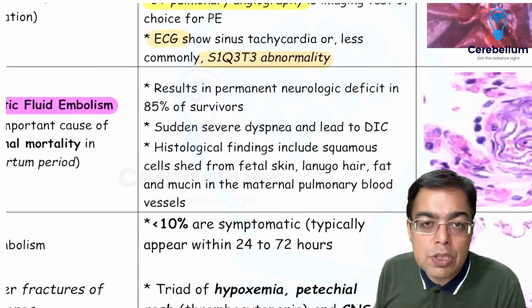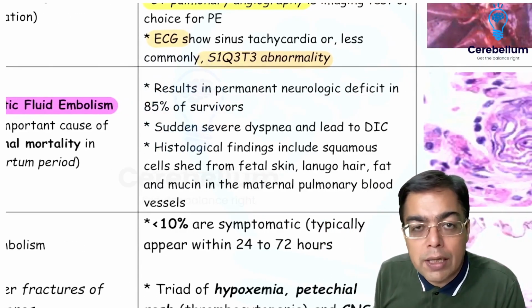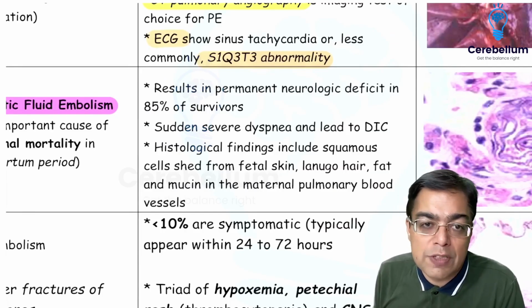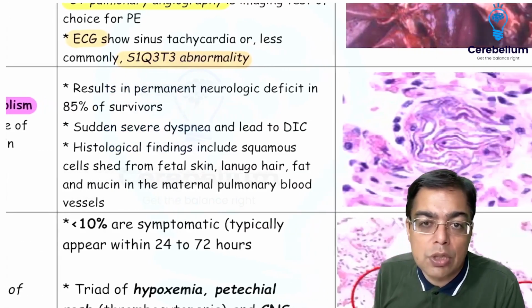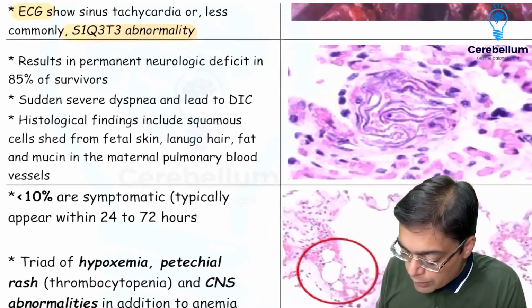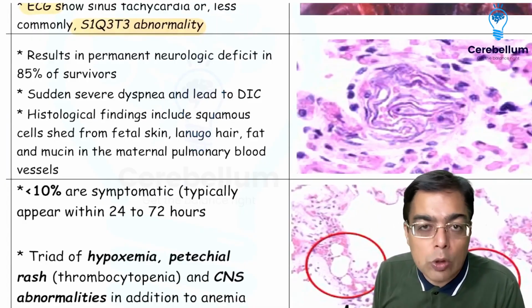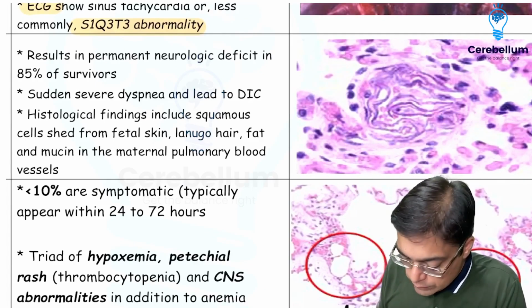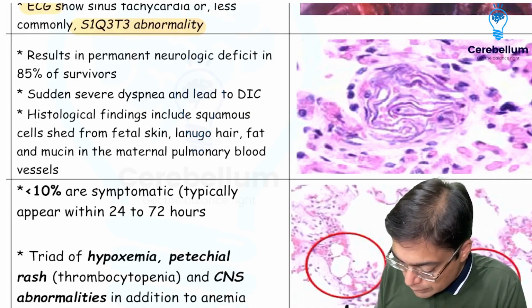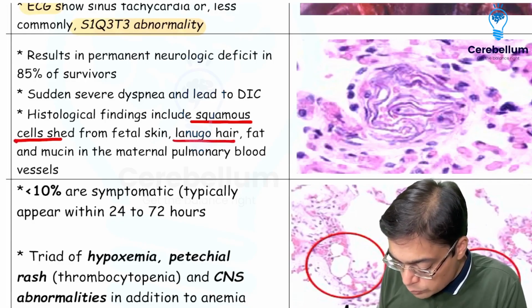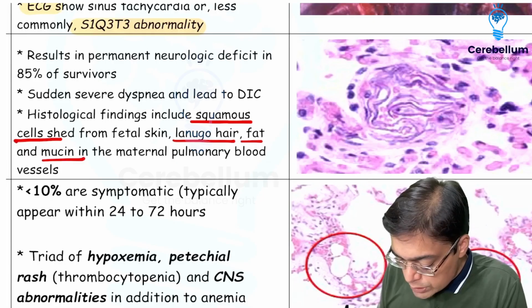Now, this can have a presentation in the form of a classical history wherein the lady is going to be giving rise to birth of a baby, and then she is going to be having a development of a severe dyspnea, or it can be having a presentation in the form of DIC. How exactly would you pick up this question in the exam is going to be based upon the histological findings, wherein the amniotic fluid is going to be entering into the maternal circulation, and therefore the question will classically talk about the presence of something like the squamous cells, which are going to be coming from the fetal skin, or the lanugo hair, or the fat, or the mucin, which is going to be entering inside the maternal pulmonary blood vessels.